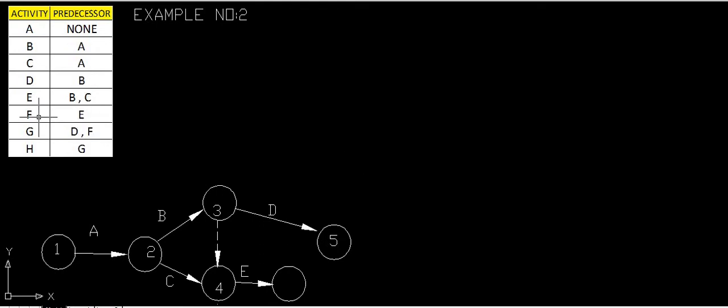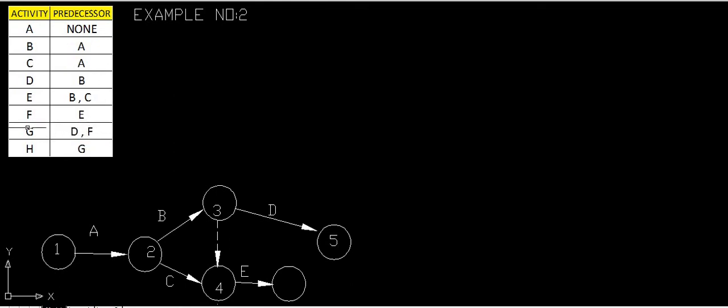What is next? Activity F has been completed where E has been completed. Next is F, so next we will draw F. Again D and F will meet at the same point.